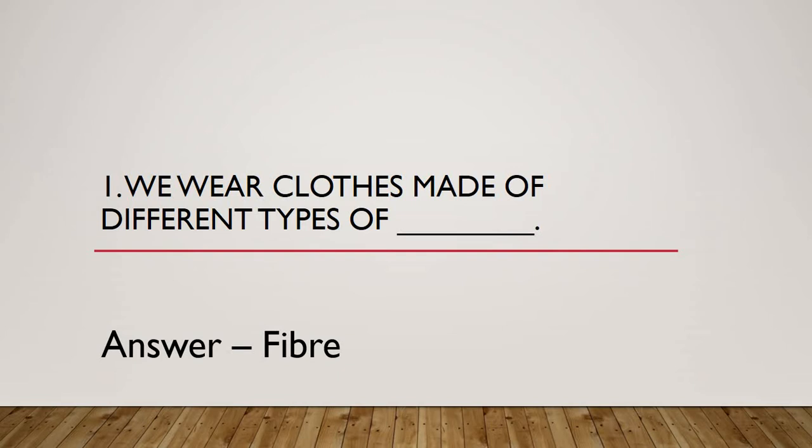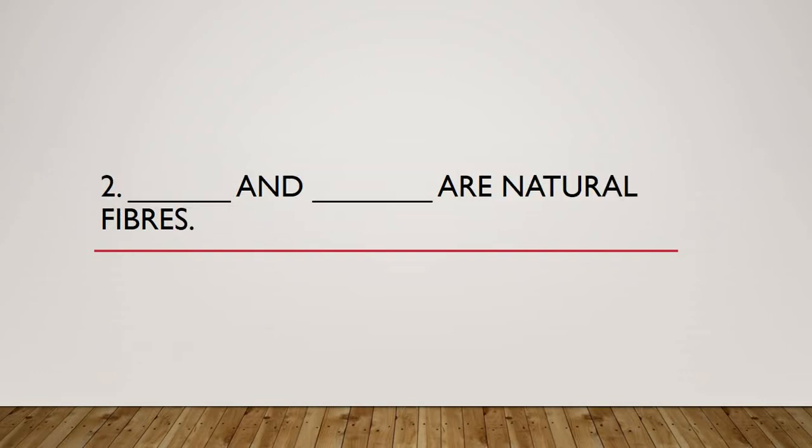And the correct answer is fiber. If you have written it in plural form, like fibers, it is one and the same, and your answer will also be correct. Now repeat the answer after me. We wear clothes made of different types of fiber or fibers. If you have written the correct answer, you can put a tick mark, or else you can put a cross mark.